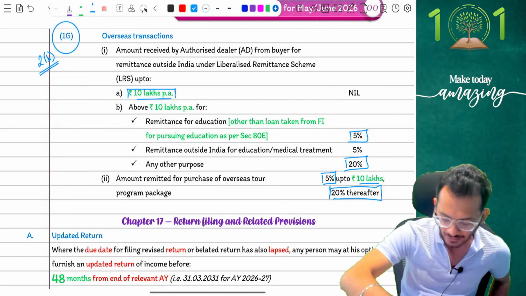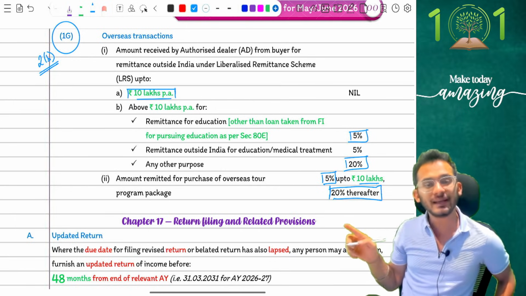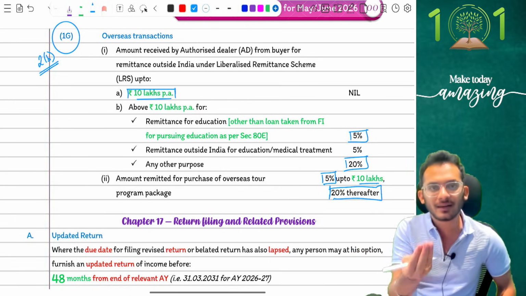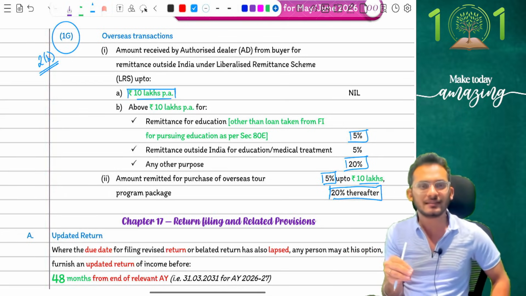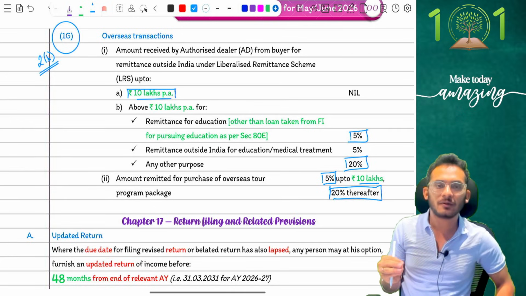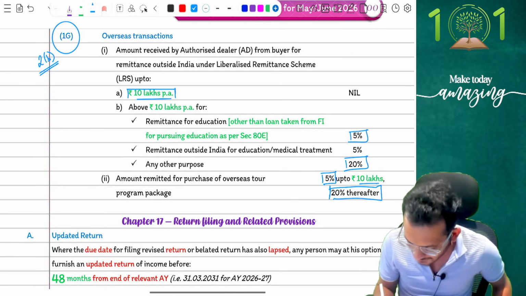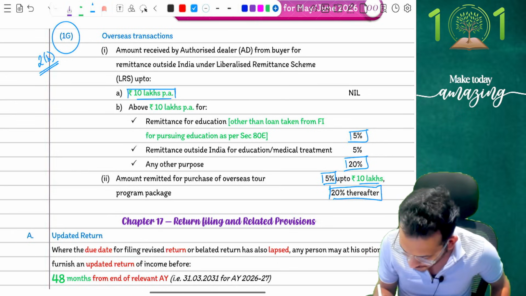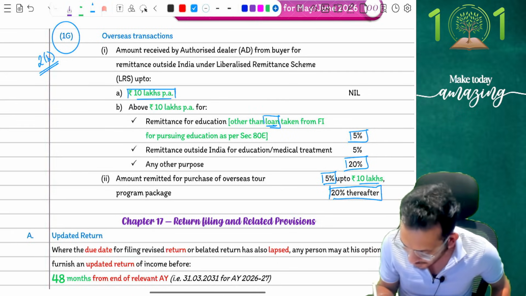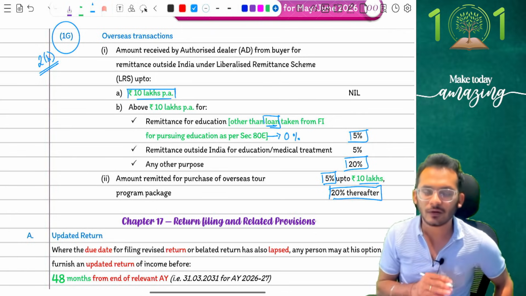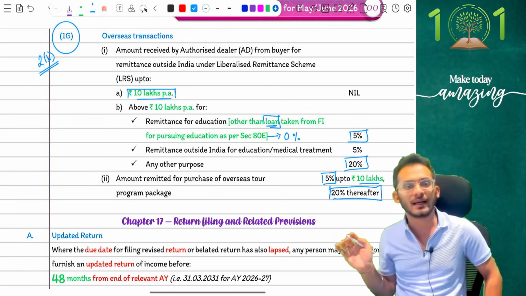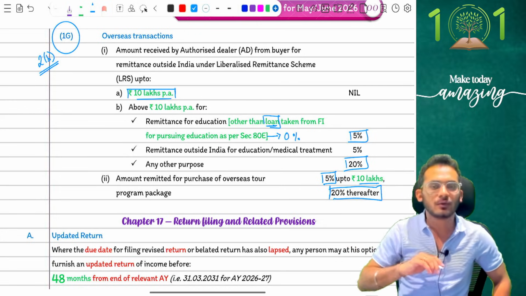This year, they have clarified that if you are going to take an education loan for it, then you already don't have money to pay for the education. If I'm asking you to pay extra TCS, it sounds extremely unfair from my side, and therefore income tax says if you are going to take any educational loan for the purpose of pursuing education, then this is not going to be liable for TCS. You can ignore this. We will completely exempt you from TCS liability. That is what the amendment is.